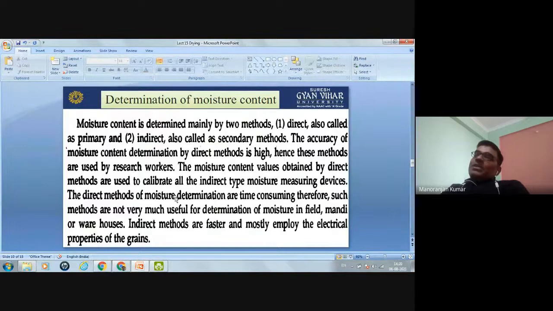Direct methods have high accuracy, so that's why they are generally used in research. And also the direct methods are time consuming. That's why direct method measurements are not used in the field, mandi, and warehouses.